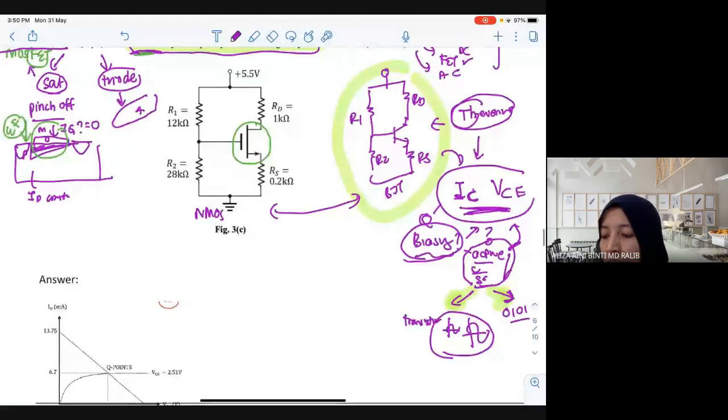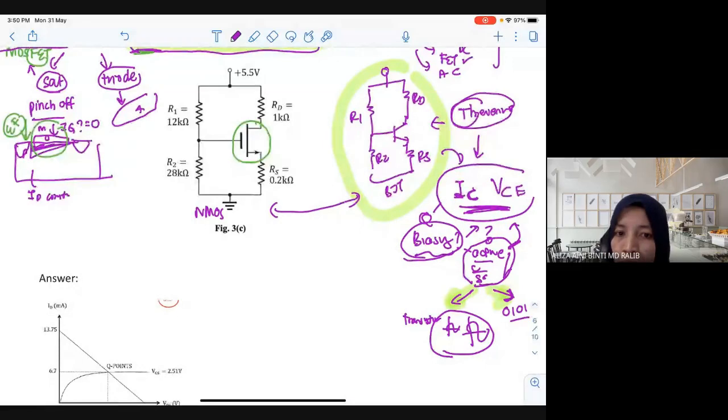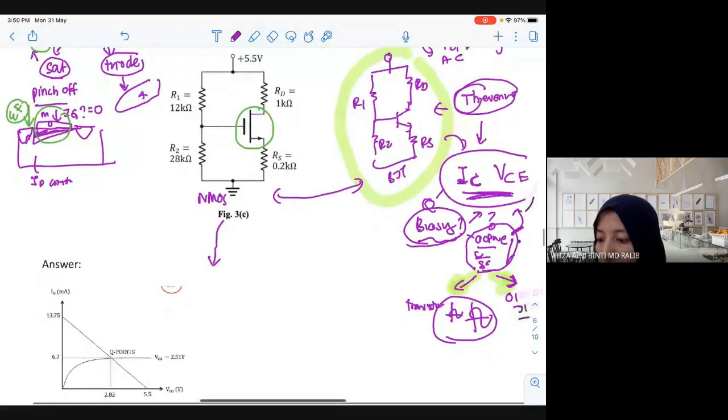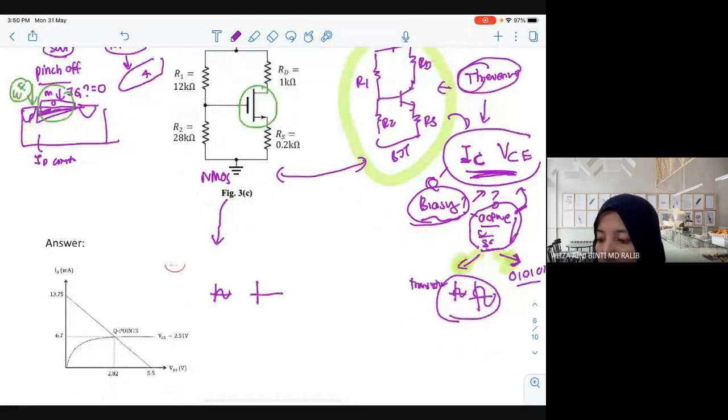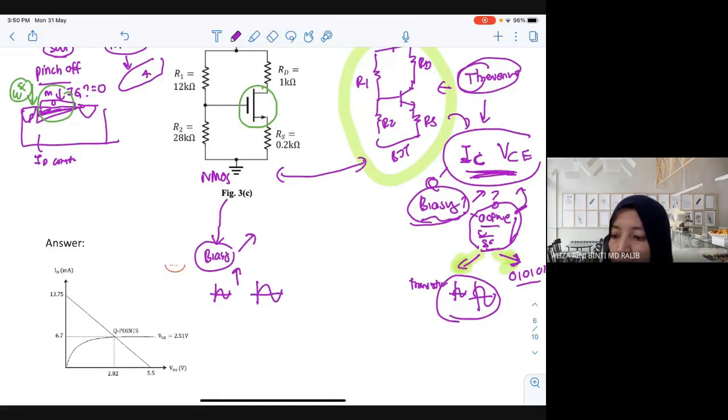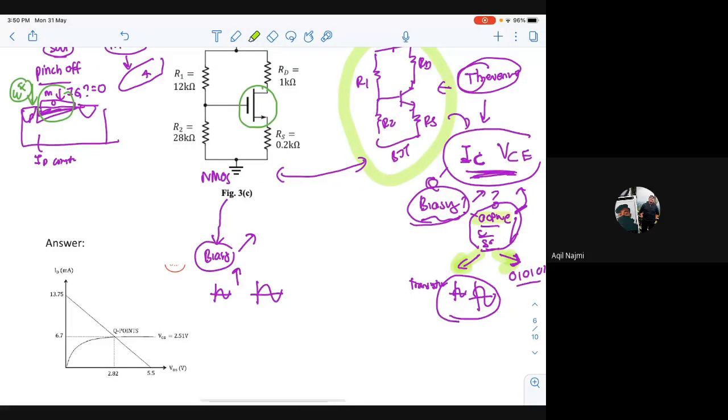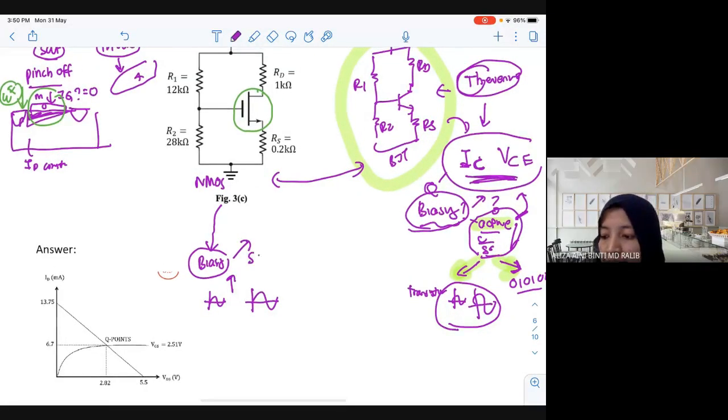The same will apply with the NMOS. So let's make a story of your NMOS. Again, you want to make it as an amplifier, but you don't want to use BJT, you want to use NMOS. So you need to bias. The process is called biasing. Bias in which region? Active, saturation, or cut off? Saturation. Yes, you need to bias in saturation.